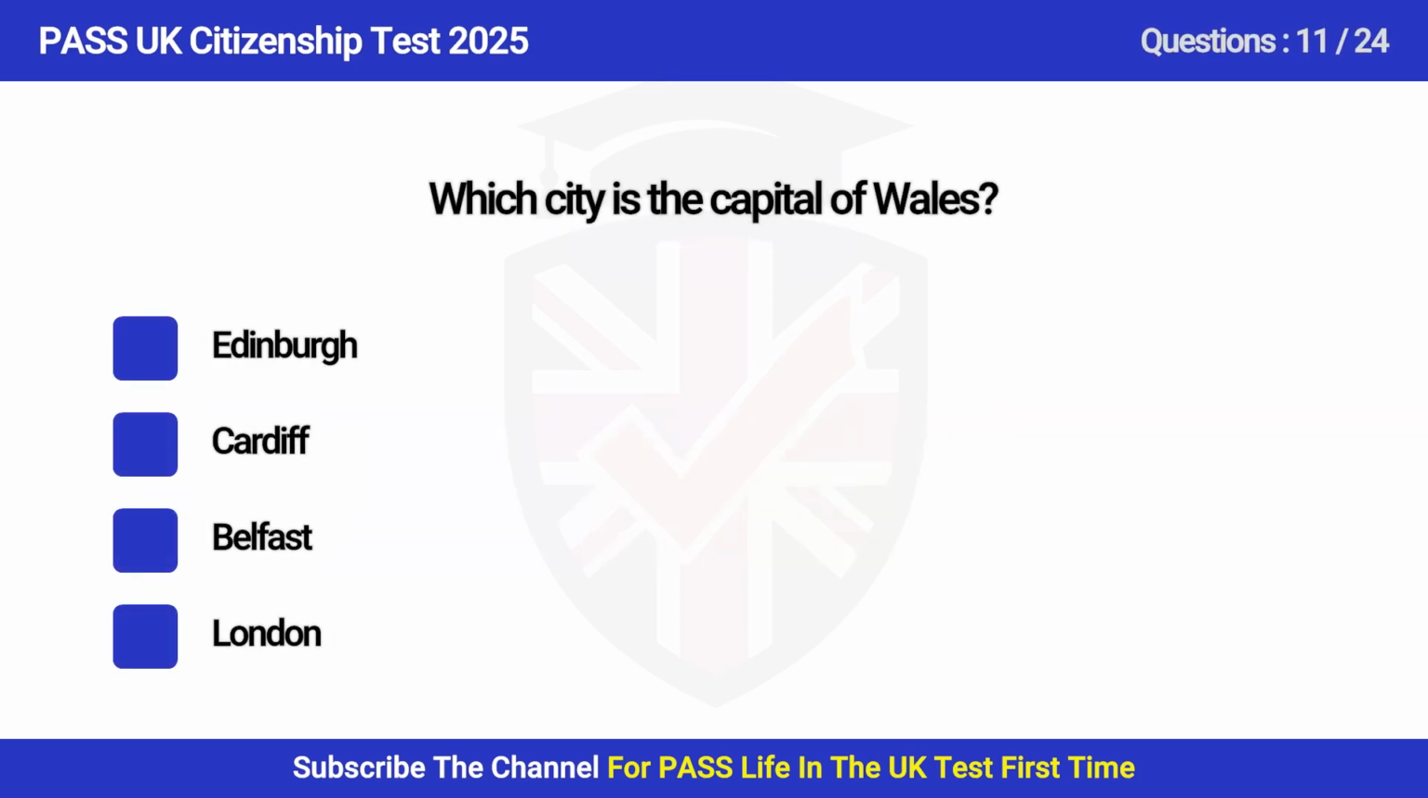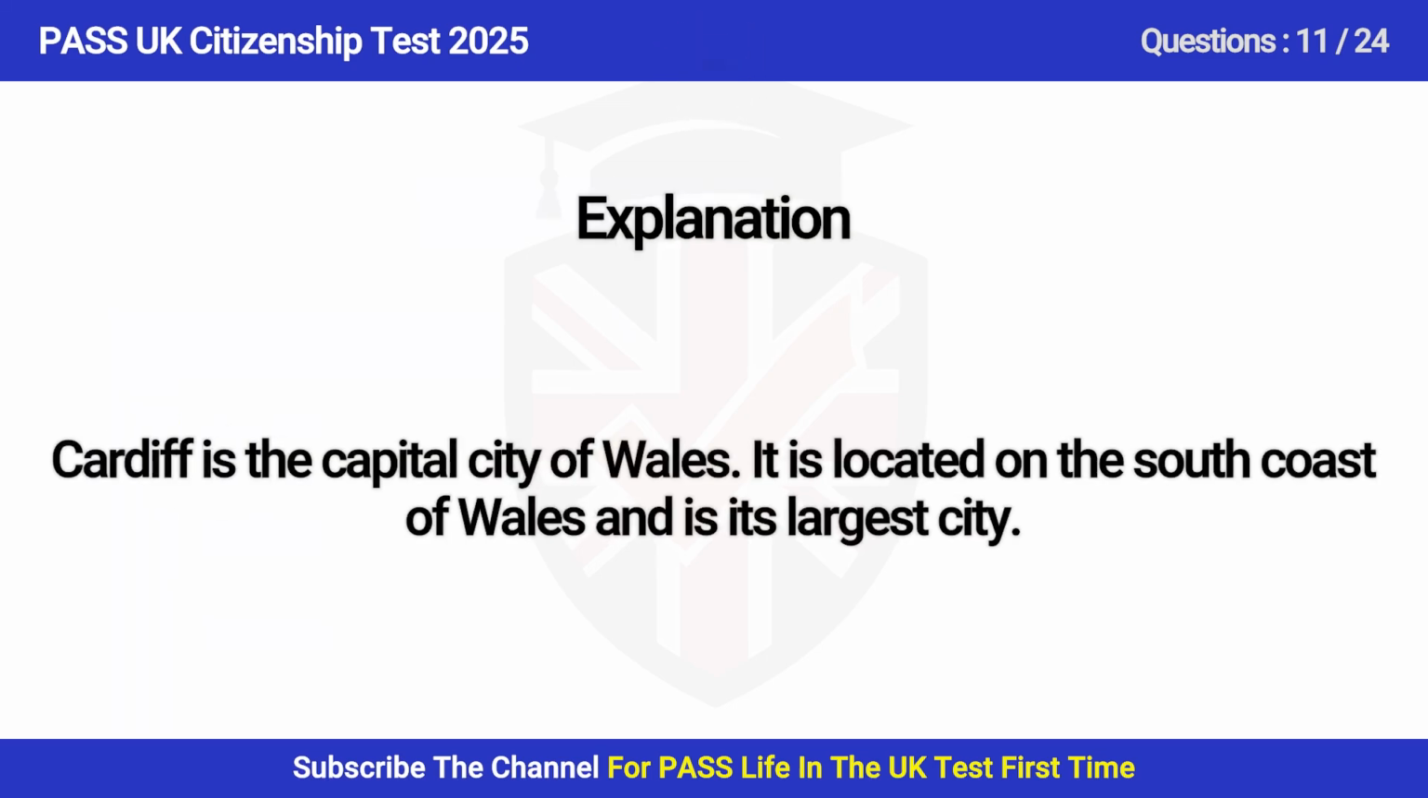Question 11. Which city is the capital of Wales? A. Edinburgh, B. Cardiff, C. Belfast, D. London. Answer is B. Cardiff. Cardiff is the capital city of Wales. It is on the south coast of Wales and is its largest city.